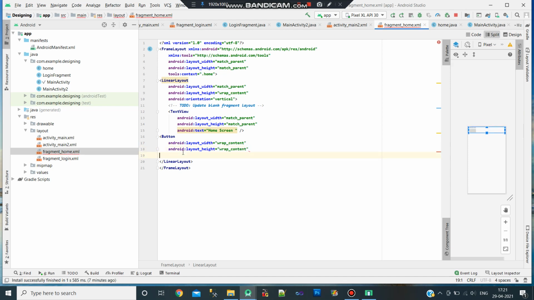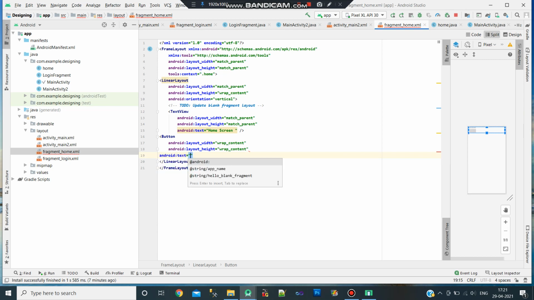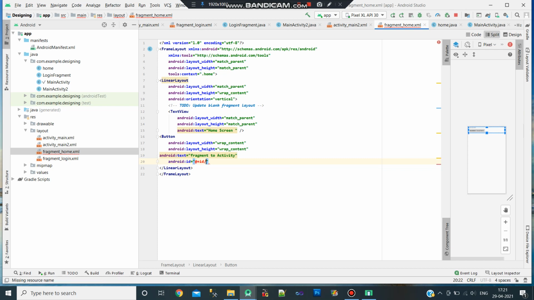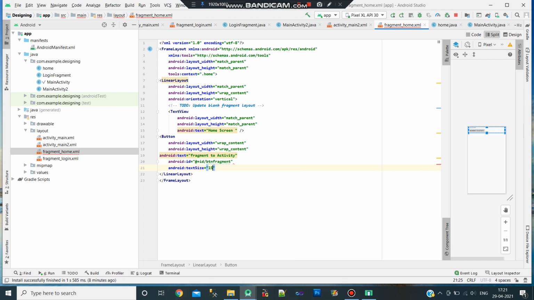Web content, text, fragment to activity, id btn fragment, text size is 15 dp. Close the tag, save, and go to the Java file.